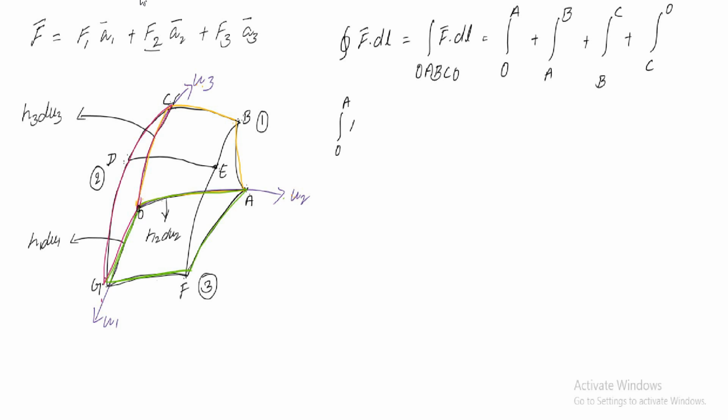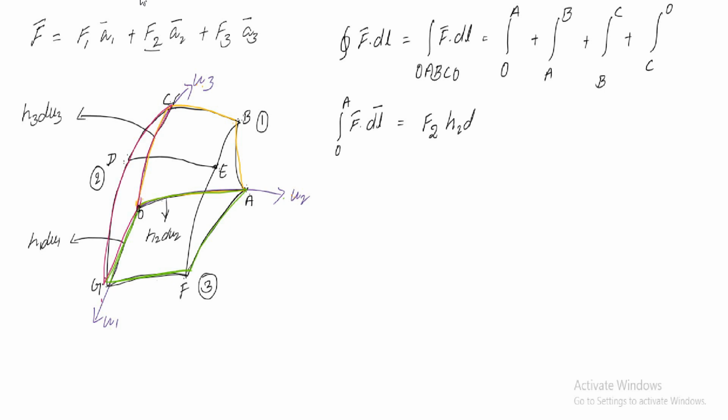On O to A, U2 is defined, so what will be the factor? F2, and the differential length is H2 du2. So this is your line integration from O to A.